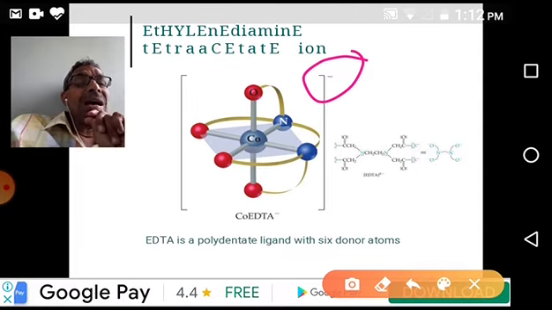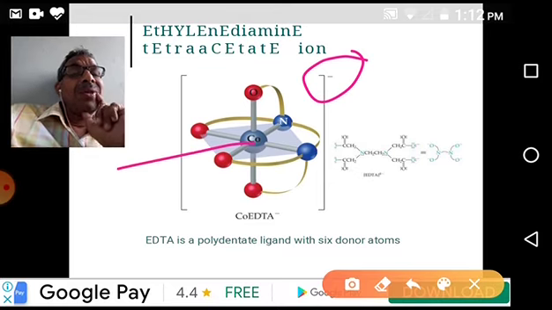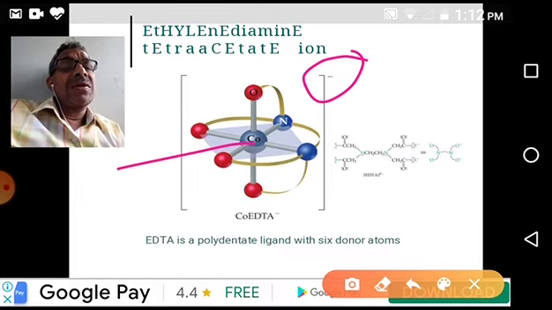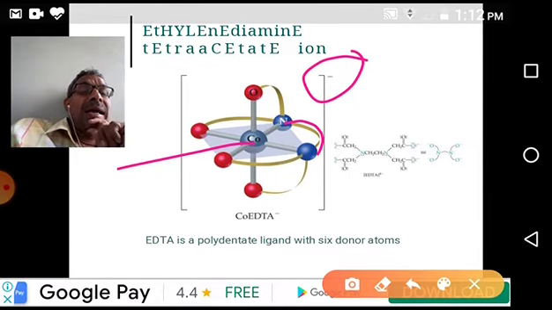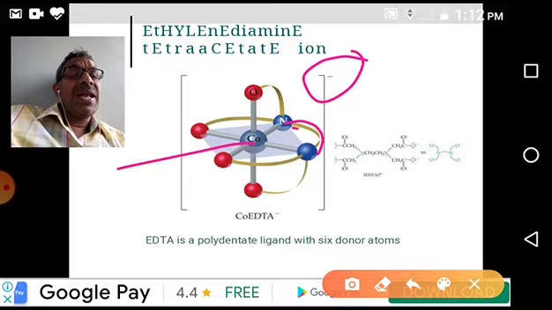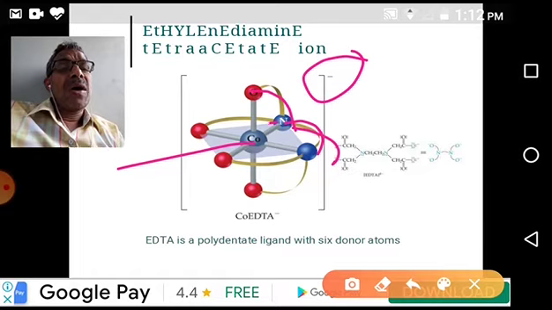So in this complex anion, cobalt is the central metal atom. This is cobalt. This is EDTA, ethylene diamine with carboxyl groups.